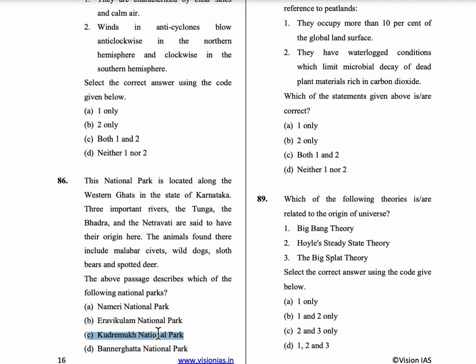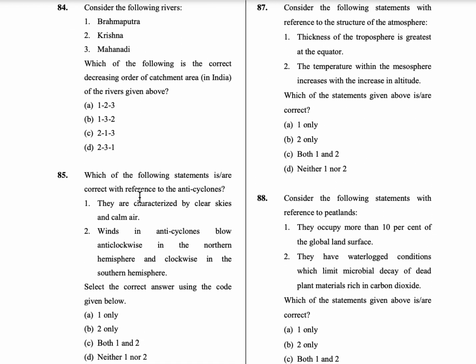In this park, 3 important rivers originate. They are Bhadra, Tunga and Netravati. So here Nameri National Park is in Assam, Eravikulam National Park is in Kerala, and Bannerghatta National Park is also in Karnataka. Option C is the correct answer here.